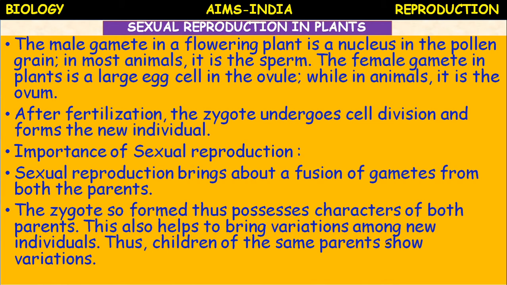That's why disease resistance, drought resistance, some new characters, and propagation of species take place through sexual reproduction. Why? Because it involves recombination of genes, exchange of genetic material during sexual reproduction.